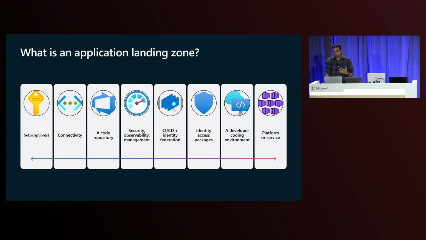So for that, now we're heading from platform landing zones into application landing zones. In application landing zones, a team comes up to you and says, hey, we want to put our web application up into the cloud on the platform that you've established.